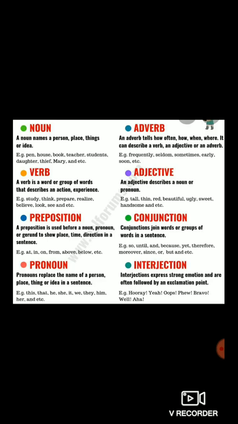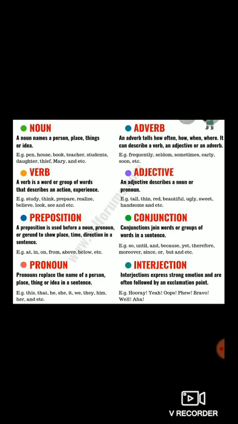Next, adjective. Adjective already we have studied in previous lectures. Adjective describes a noun or a pronoun. Example: tall, thin, red, beautiful. Rose is a beautiful flower. So rose is a noun because it is a name of a flower. But beautiful is adjective because it tells something about the noun. How is rose? Rose is a beautiful flower. Ugly, sweet, handsome, etc. These are the examples of adjective.